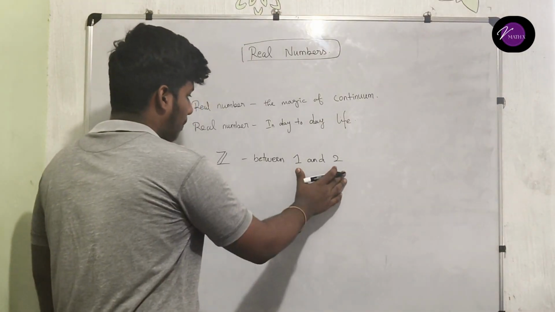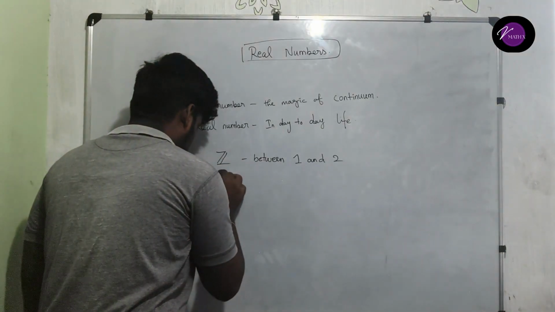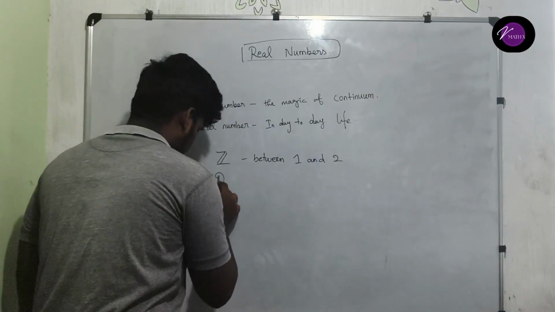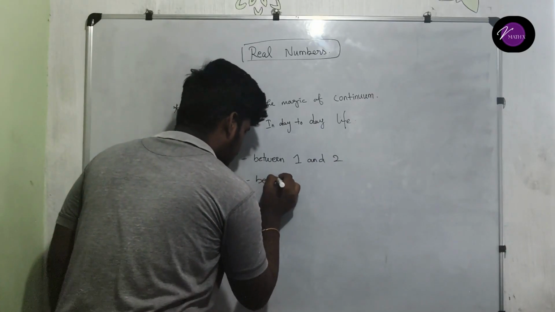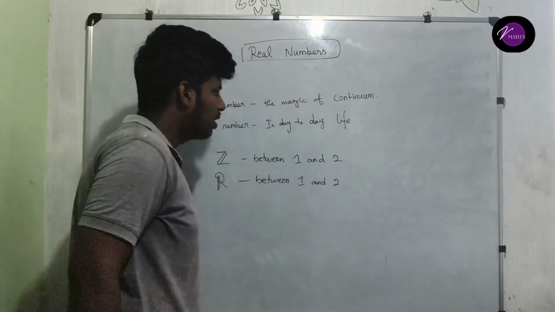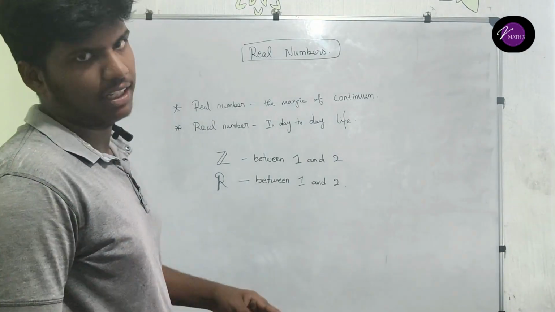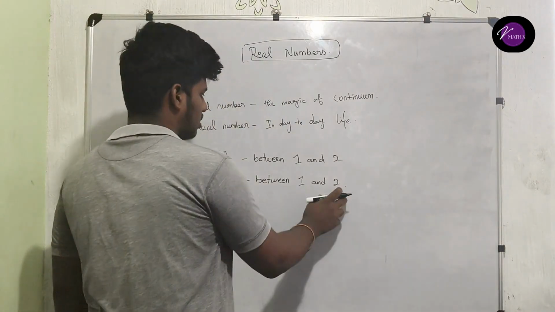But in the world of real numbers, between 1 and 2 there are infinite numbers, because we can just take, in between, 1.5.